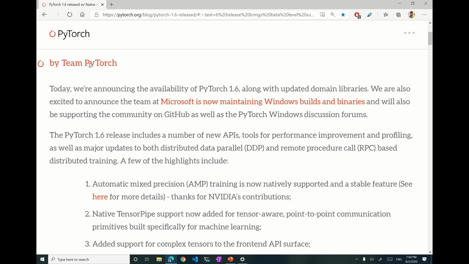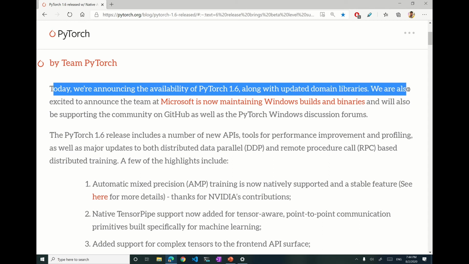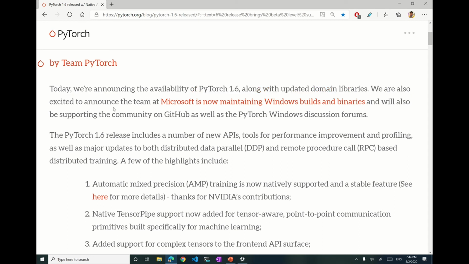So from the PyTorch team: today we are announcing the availability of PyTorch 1.6 along with updated domain libraries. We are also excited to announce the team at Microsoft is now maintaining Windows builds and binaries. Okay, so what was just stated before? Wasn't Microsoft maintaining Windows builds and binaries? Let's see.